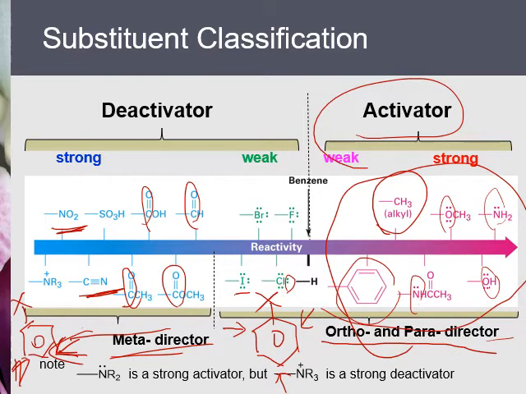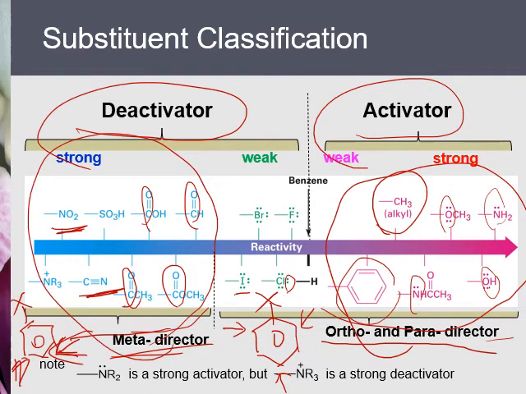You may remember that these are electron withdrawing groups. They take electrons away from the benzene ring and make it less electron rich, so the next step must become slower, and therefore they are also deactivators. So most meta directors are deactivators.